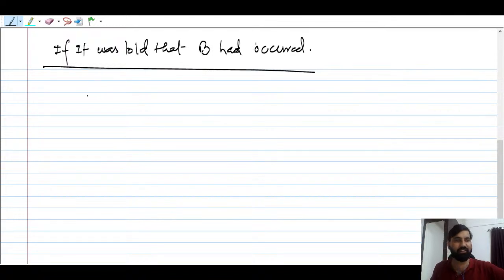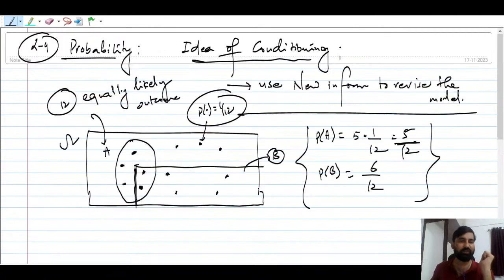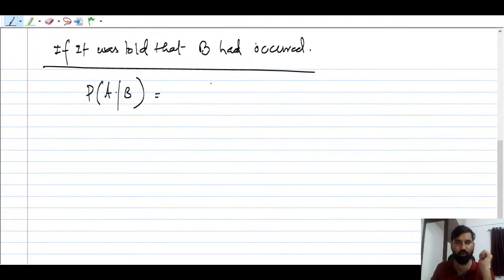So how do we write this? Probability of B given B. Already B has occurred, so you can say the probability of B we know, but suppose we want to find the probability of A. B has already occurred. Now we want to find the probability of A. How many outcomes are there which are common to A and B? That you have to take. So there are two outcomes.